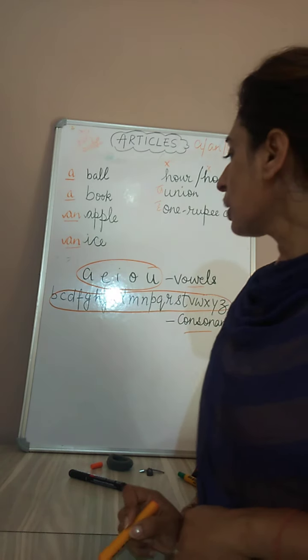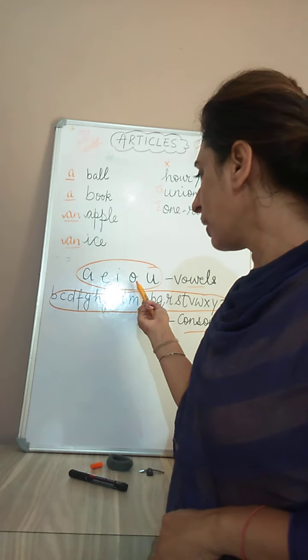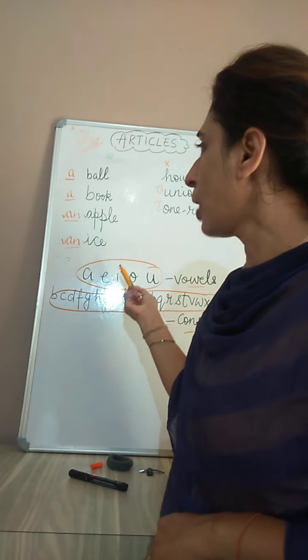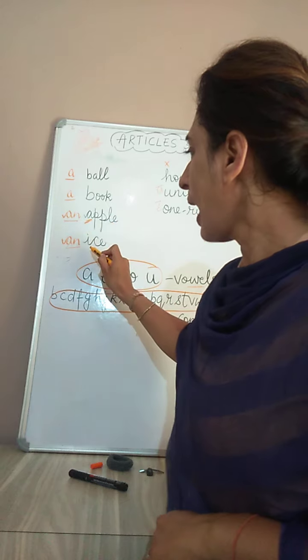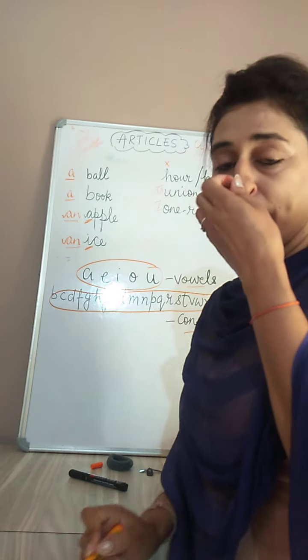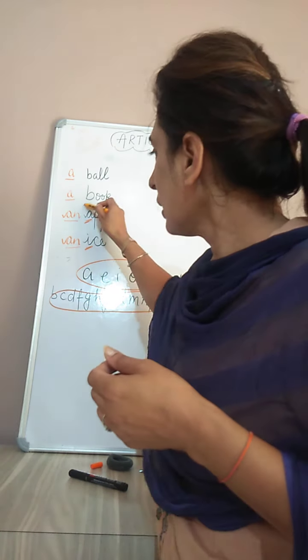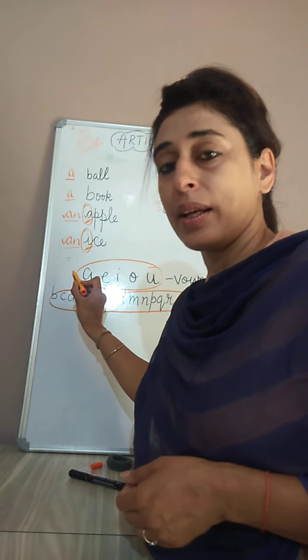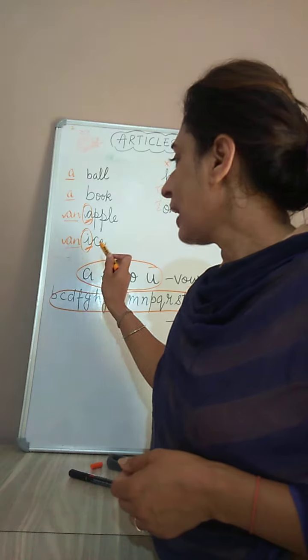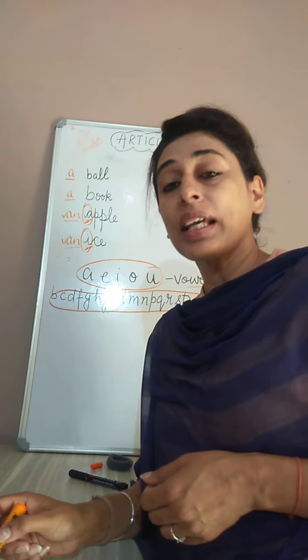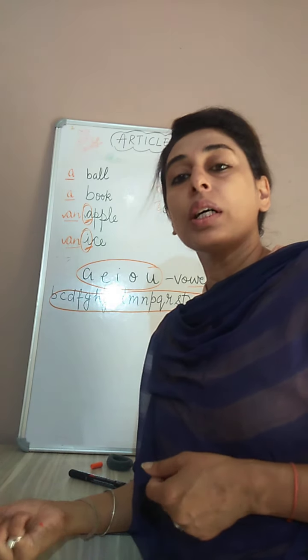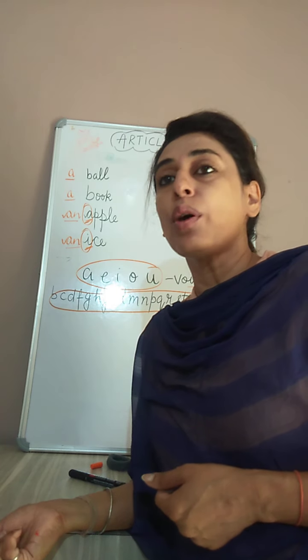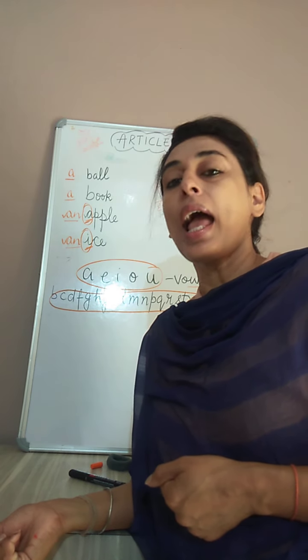The words which start with a vowel or with a vowel sound, like apple, ice cream, there we use the article "an." An apple, an ice cream, an engine, right? So the words which start with a vowel or a vowel sound, there we use the article "an."